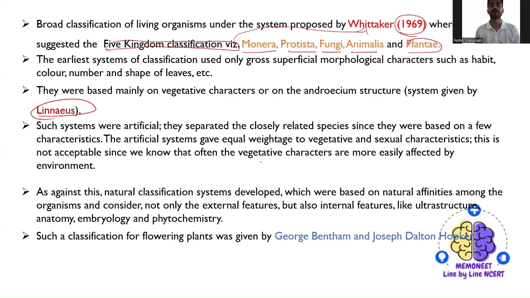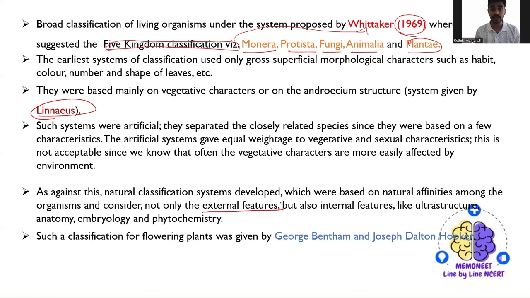So later on, what happened? Again, the natural classification system got developed, which means based on their natural affinities among the organisms, and by considering all the characteristics, not only the external features, but also the internal features.